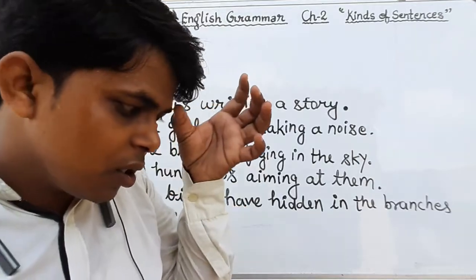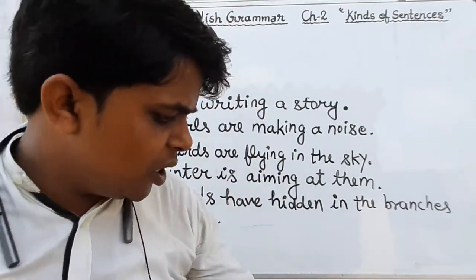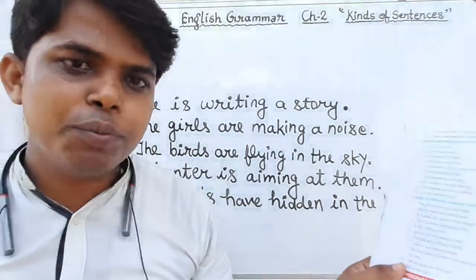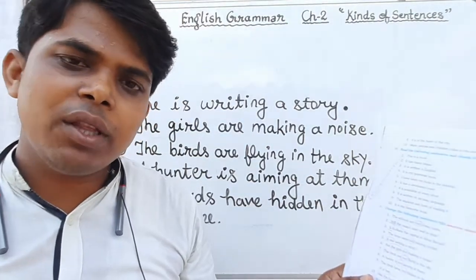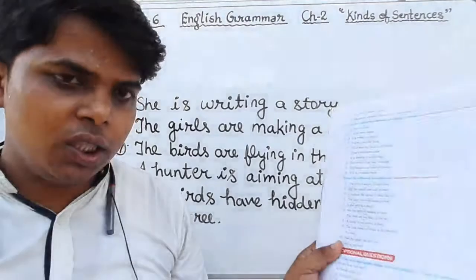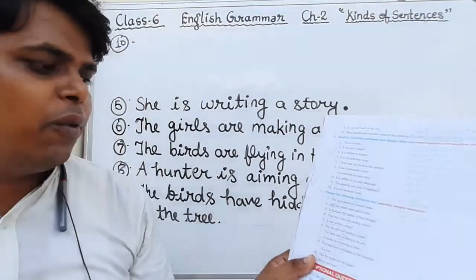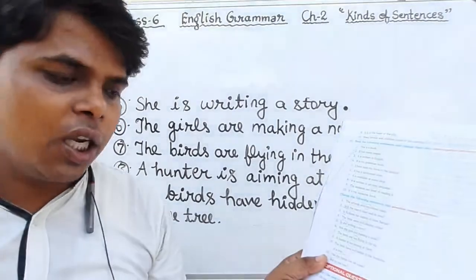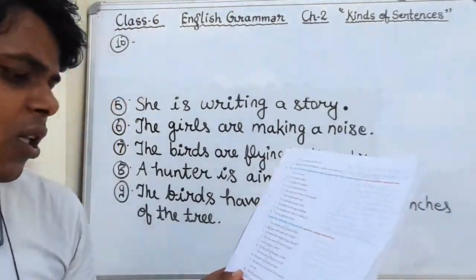Okay, sorry, 9 I have completed, 10. It is, has the hunter lost his hopes? It starts with the helping verb, therefore it is an interrogative sentence, and we have to convert it into an assertive sentence. So the correct sentence will be: the hunter has.